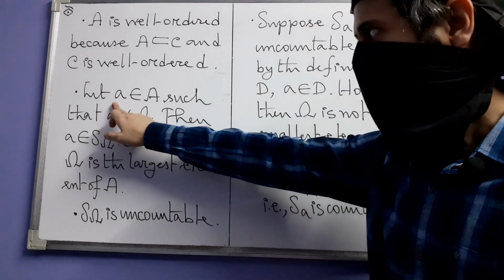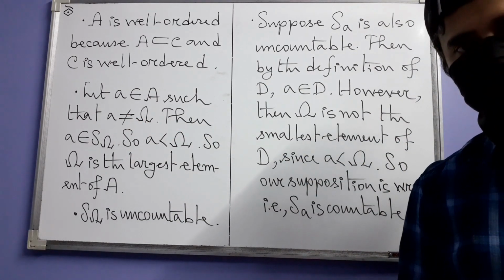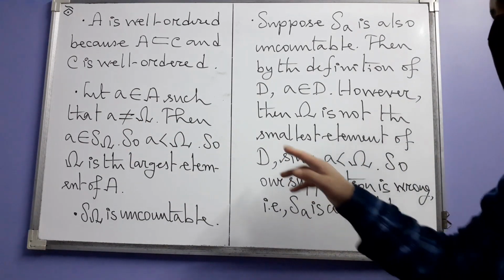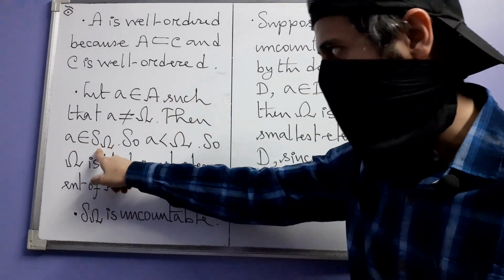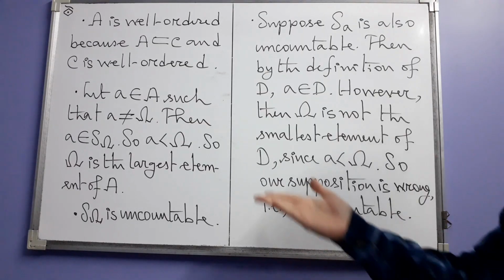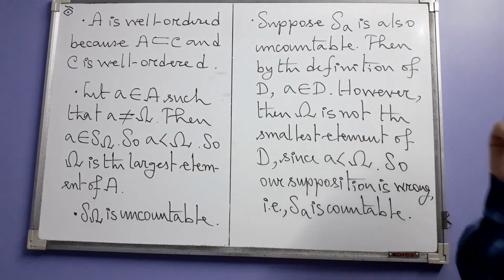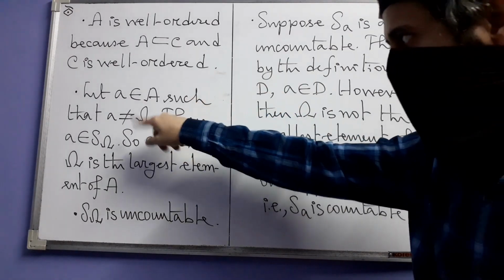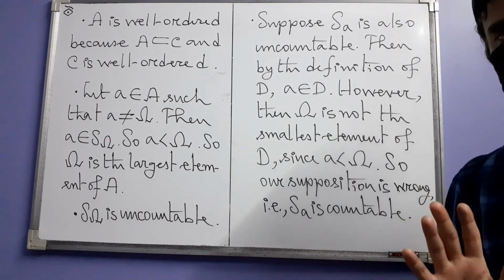Next, let us take any element in A which is different from omega. The definition of the set then forces it to be an element in S omega, but then by the definition of S omega, it needs to be less than omega, and that makes omega the largest element of A. Okay, fine.